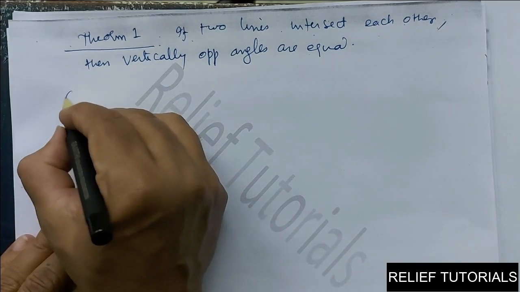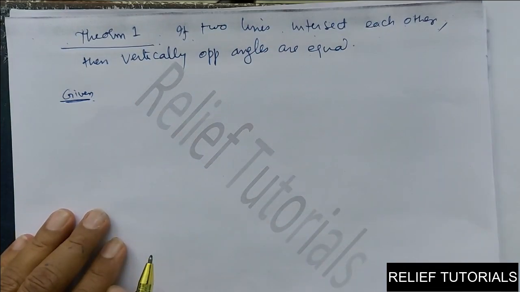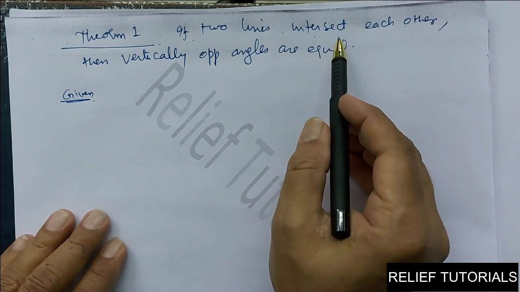So in a theorem, first we will write the given. What is given? So you read the statement. The statement of the theorem is a conditional statement: if two lines intersect each other.